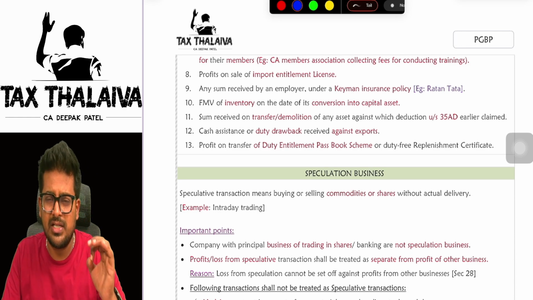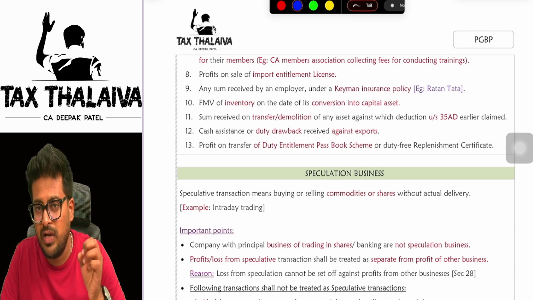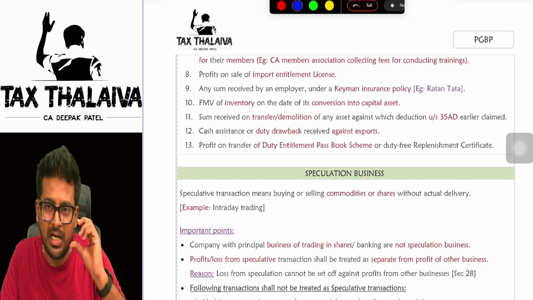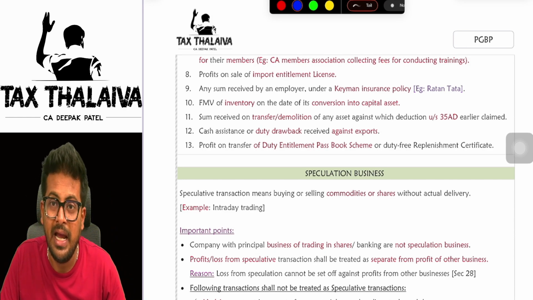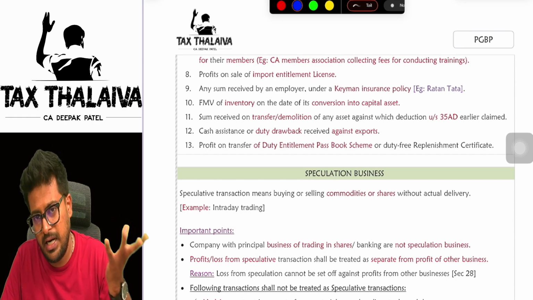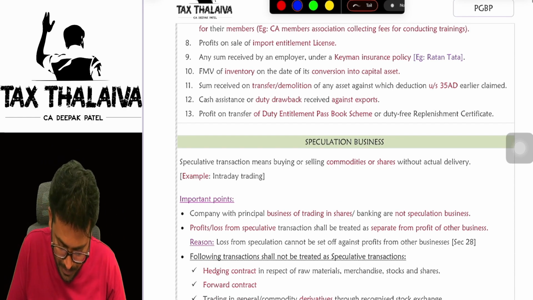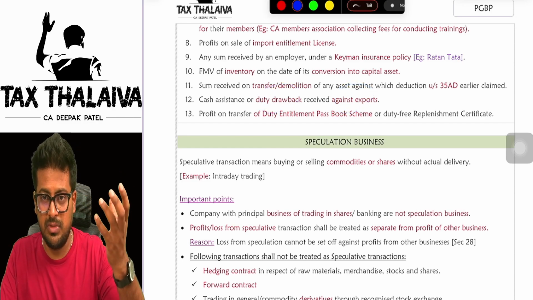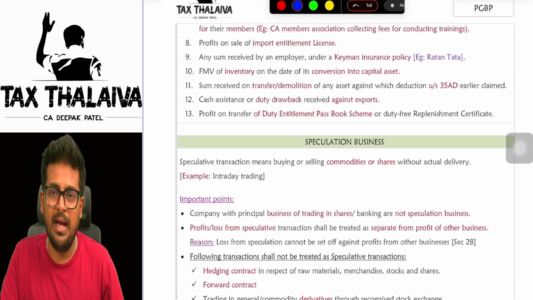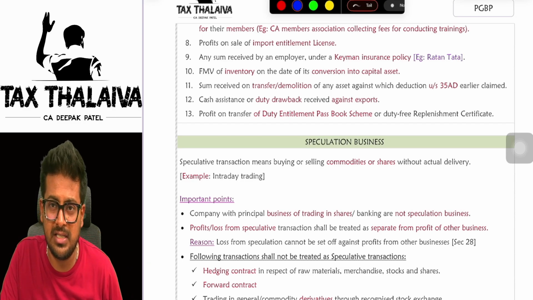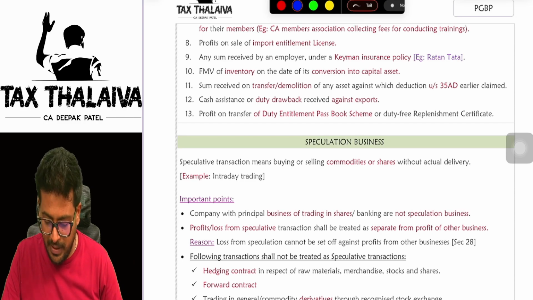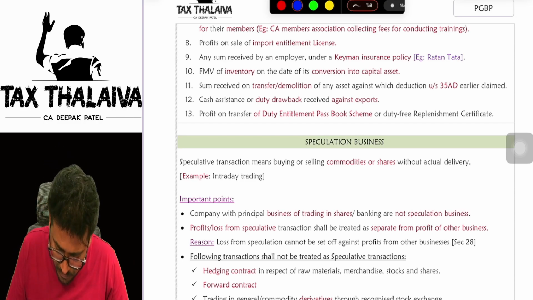So whenever you convert a stock in trade into a capital asset, in that case, the fair market value as on the date of conversion of the inventory or the stock in trade will be treated as PGBP. Duty drawback on exports. Let's say, for example, if you export something, the government will become very happy that you are earning a lot of forex reserves for the country. So they will give you some duty drawbacks. All those will be taxable under the head PGBP.